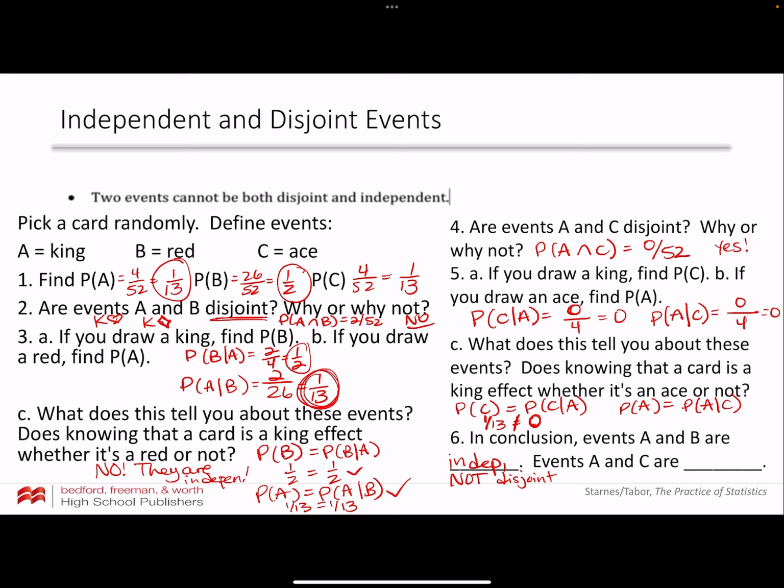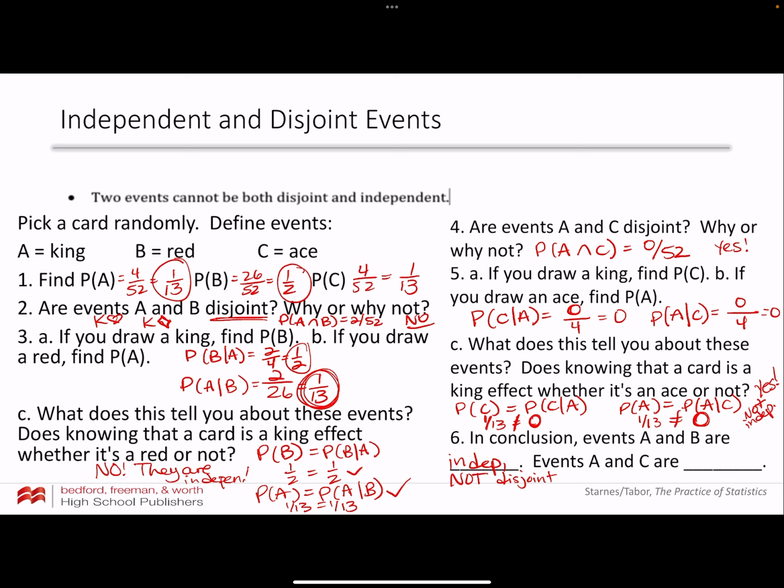The probability of A was 1 out of 13 as well. A given C is 0. So does knowing that a card is a king affect whether or not it's an ace? Yes. If I know that a card's a king, I know that it's definitely not an ace. So these are not independent, right?